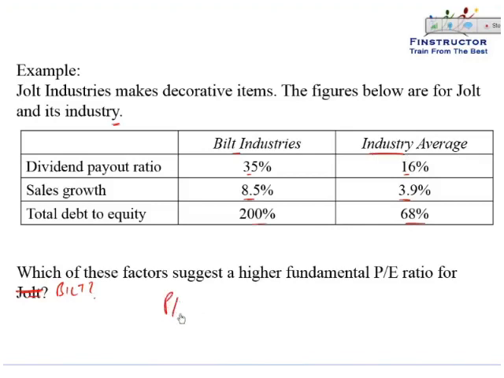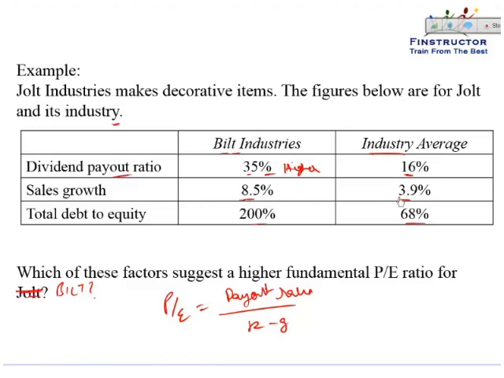So we know that the fundamental P by E can be given as the payout ratio divided by K minus G. So if all else is constant, just looking at the payout ratio, which should have a higher P by E, Built or the industry? Built. So the payout ratio definitely suggests a higher multiple that Built should get as compared to the industry, because everything else being the same, Built has a higher payout ratio.